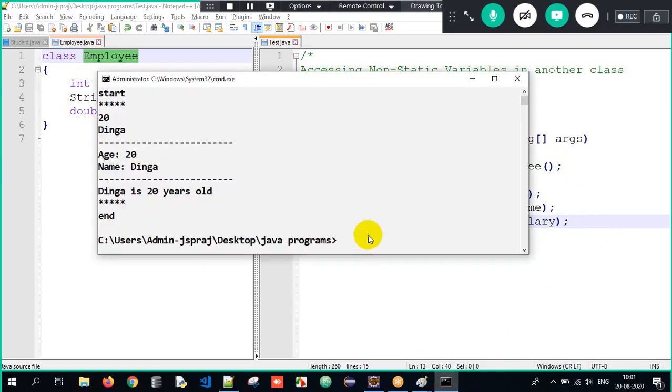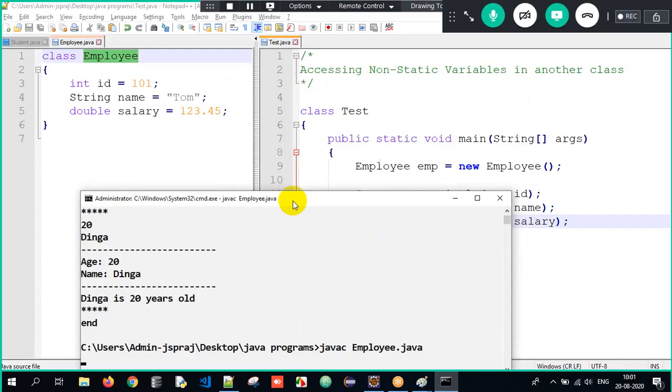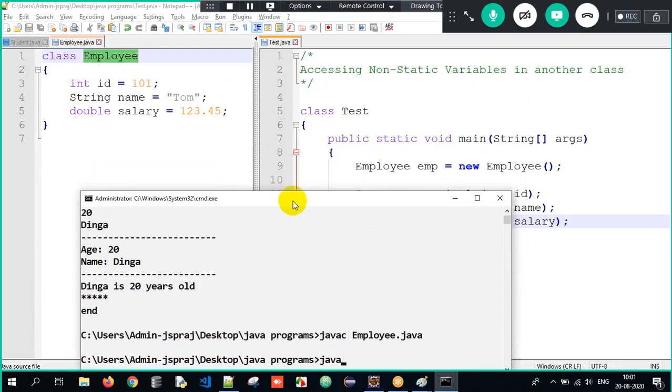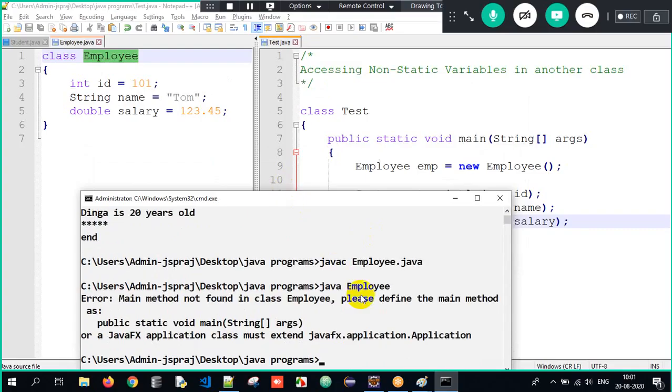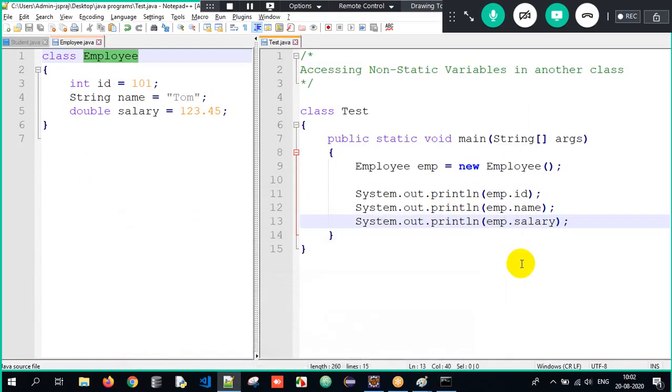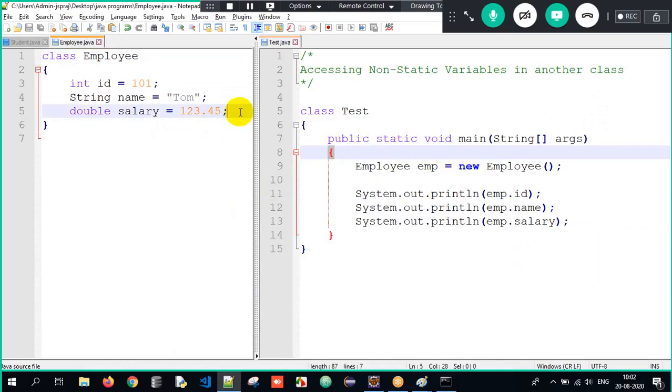Clear? Now I open the command prompt. In order to execute, javac Employee.java, I compile my Java program and then I interpret it. Oh, I'm so sorry. The reason I am getting an error over here is because I am trying to compile the Employee class, which has no main method. When I try to interpret the Employee class, the compiler isn't going in search of the main method.